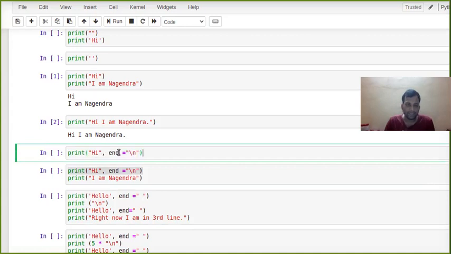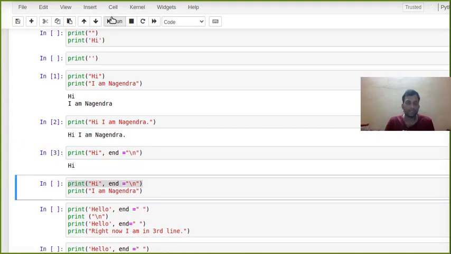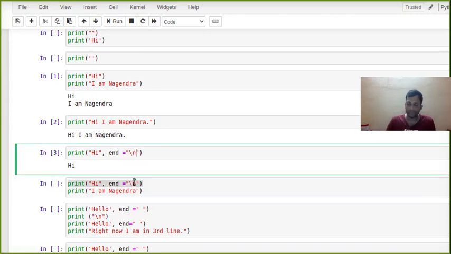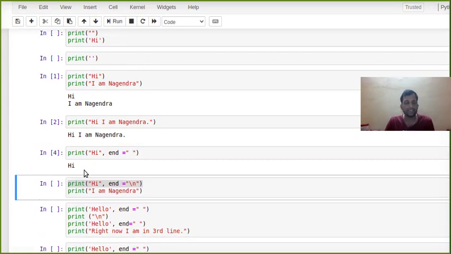Hi. And what is this end? It is a keyword. The keyword tells you how you are going to end your print statement after printing. By default, after a print it goes to a new line, with the newline operator. So it will go to a new line. Instead of this, if you tell it like this, what I'm saying is, after hi, don't go to a new line, just put one space and the cursor will remain at that place only. So now you see it's hi.